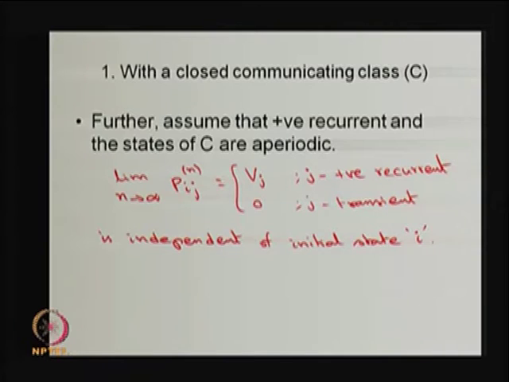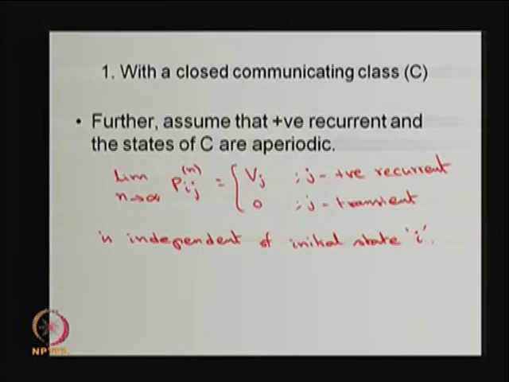In the longer run, ultimately the system will be in one of the states in the closed communicating class, whether it started initially from the closed communicating class or from transient states. Therefore, this stationary distribution is independent of the initial state i.